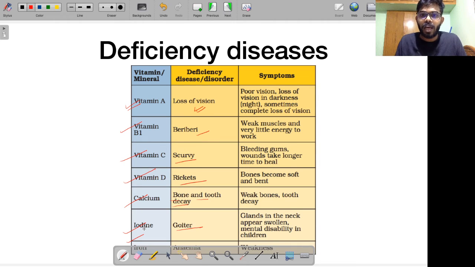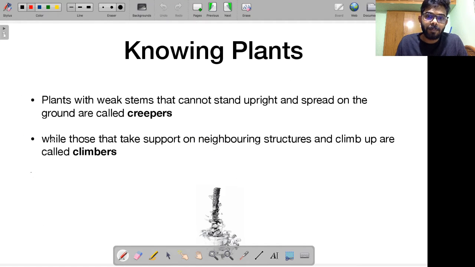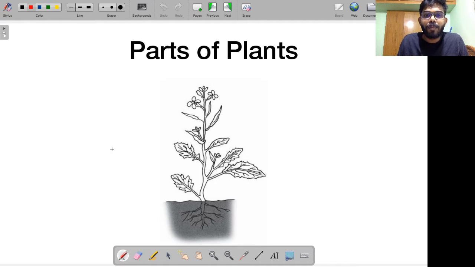I am going in a fast forward manner so that you are able to recall whatever we discussed in the previous class. Then we got to know about plants. We talked about herbs. We talked about shrubs. We talked about trees. I distinguished between all of them. Then we got to know plants better. We talked about creepers, and we talked about climbers. Then I told you about different parts of the plant.